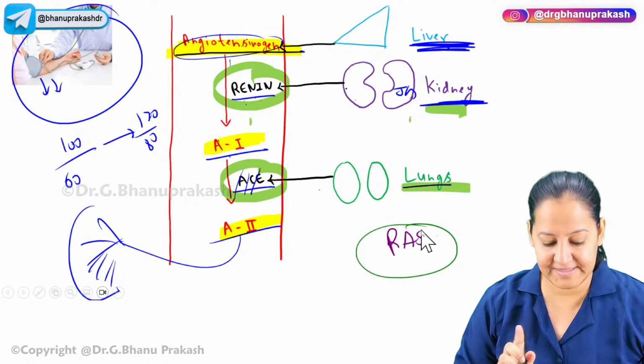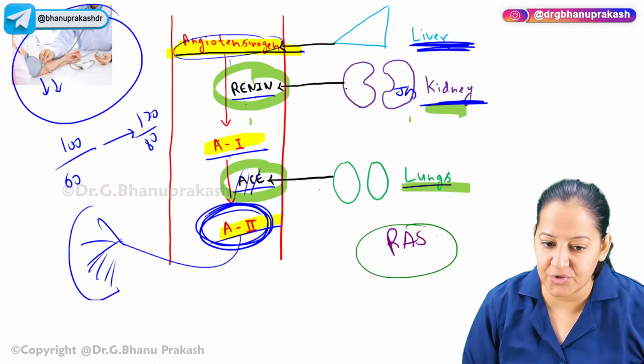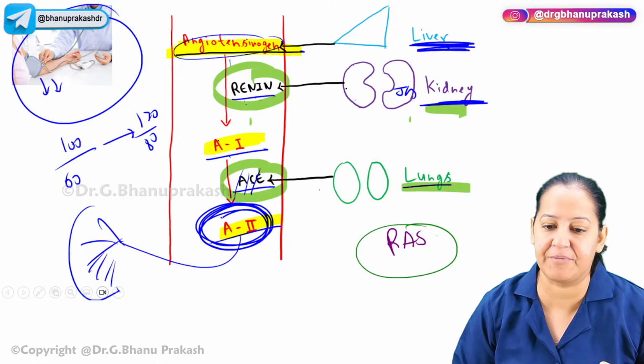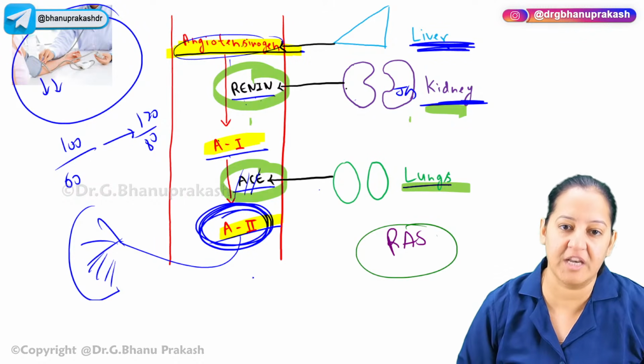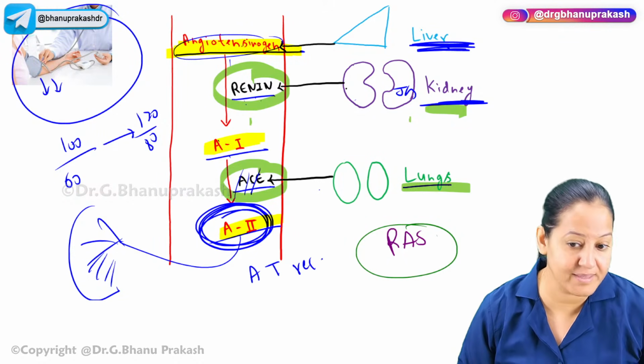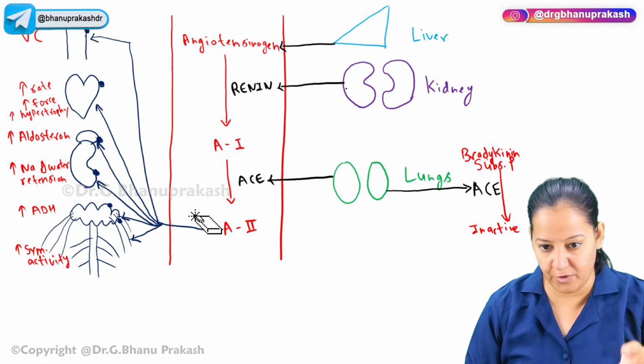Now, first thing, before coming to the disease, I would like to tell you what are the 6 organs on which this angiotensin 2 is acting and how it is increasing the blood pressure. It is acting on 6 organs. 6 human organs have receptors for angiotensin 2. The name of the receptor is known as AT receptor. What is the name of the receptor? AT receptor. So AT receptor is present on 6 organs. Let me tell you which 6 organs.